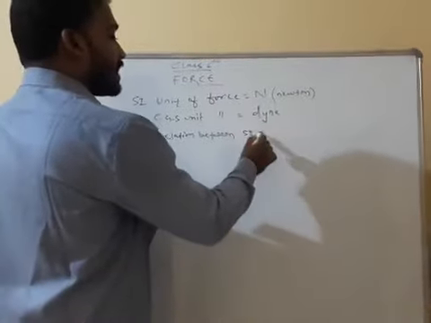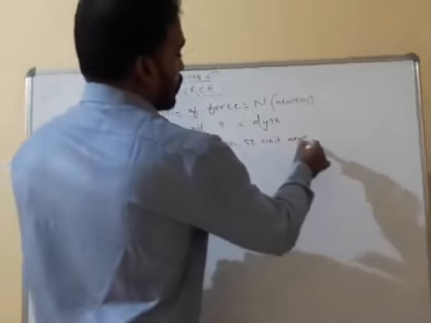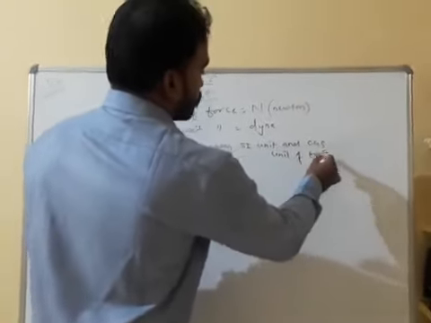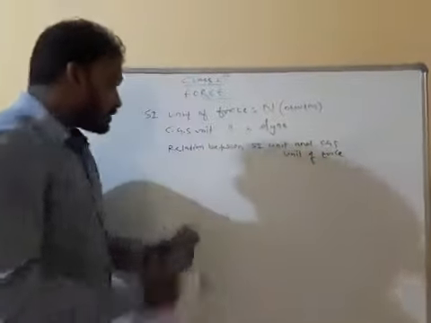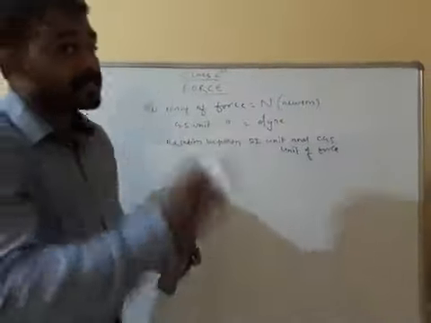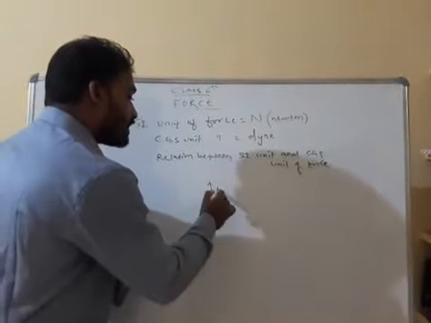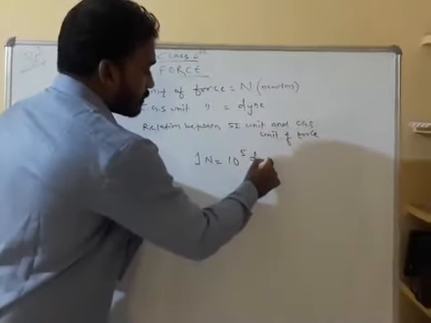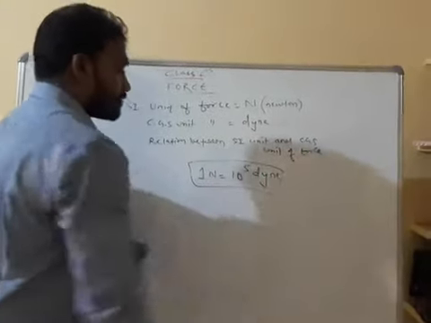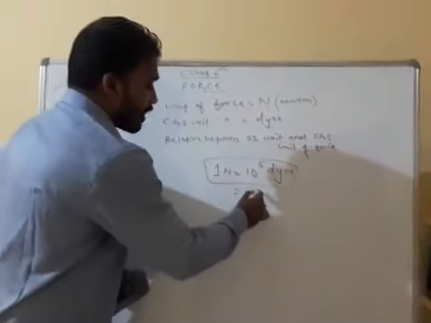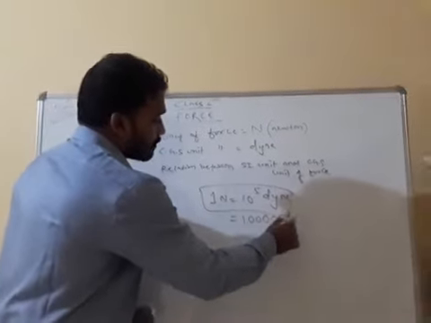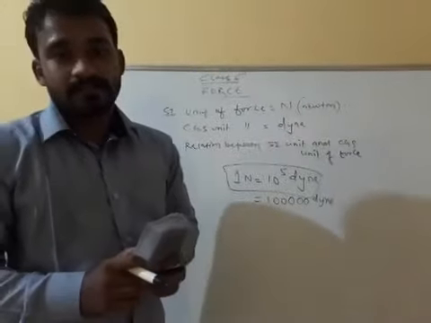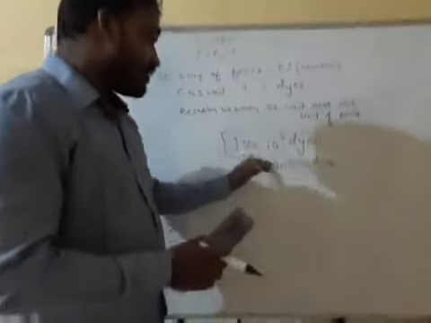And among them, one relation is there, the relation between the SI unit and the CGS unit of force. 1 Newton is equal to 10 to the power 5 dyne. 10 to the power 5 means 1 lakh. So you can say 1 Newton is equal to 1 lakh dyne. Clear?